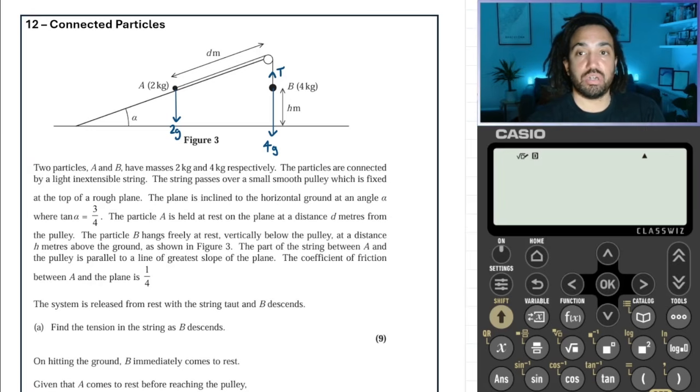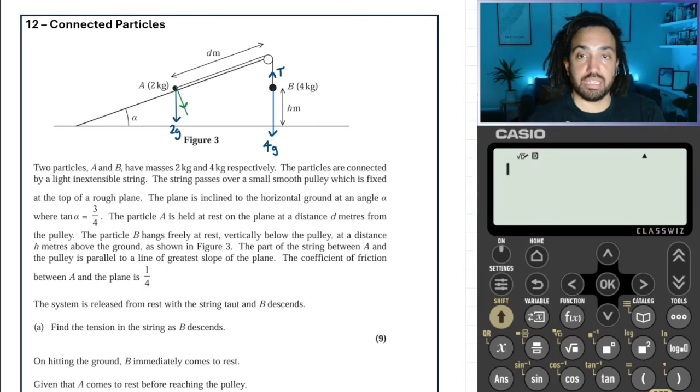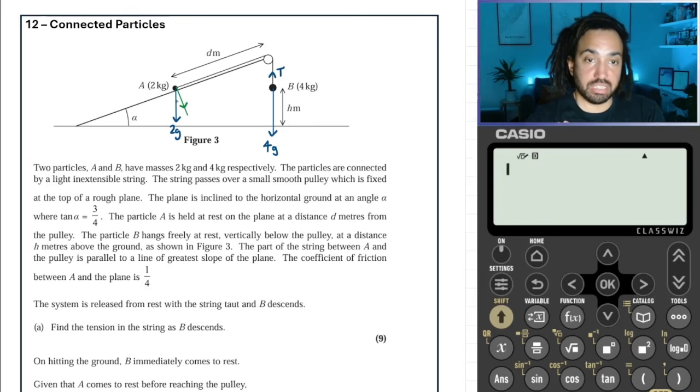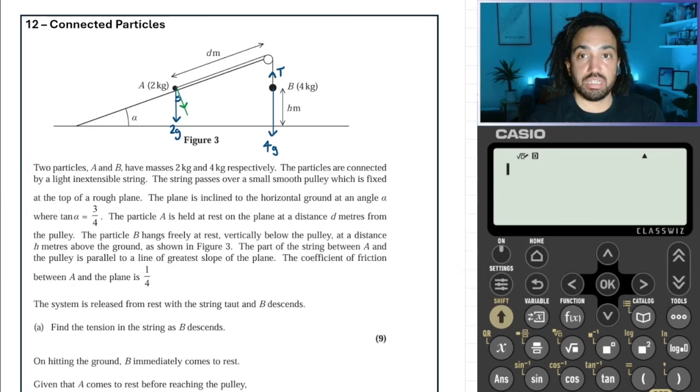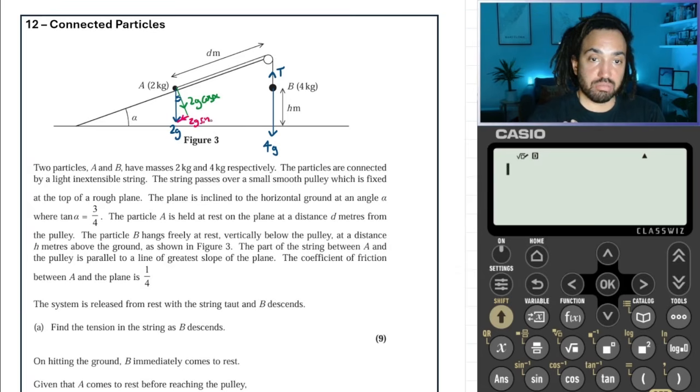Then we'll need to do our components. We'll draw the 2g coming down like that, and the angle will be the same as the slope, as it always is. In there, that is alpha. That means we can say that the green one is going to be 2g cos alpha. And the red one, because it is opposite the angle alpha, is 2g sine alpha.